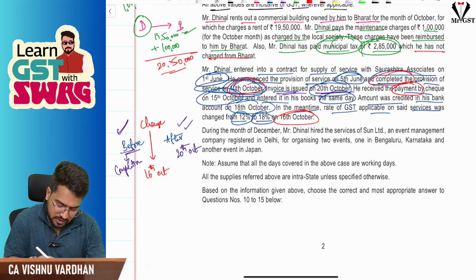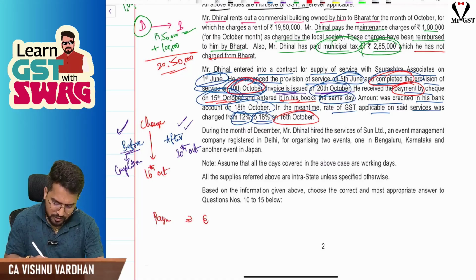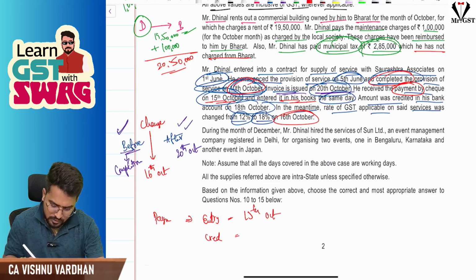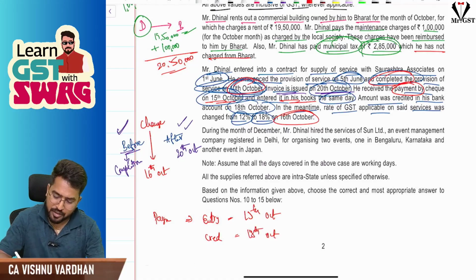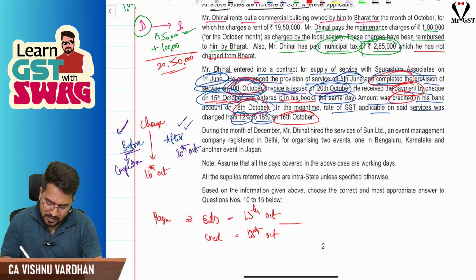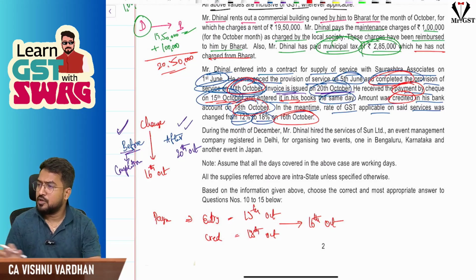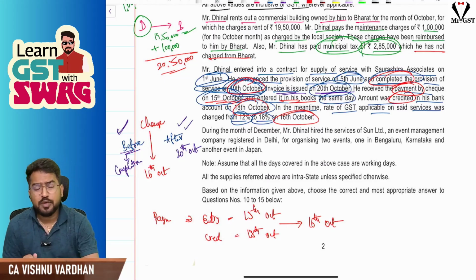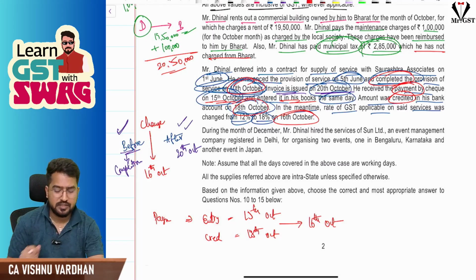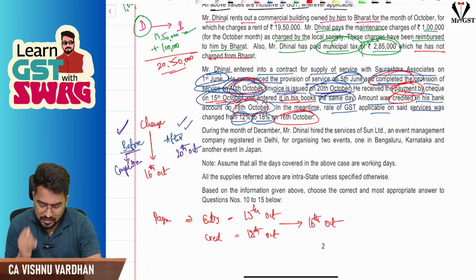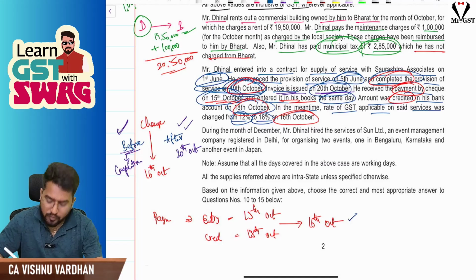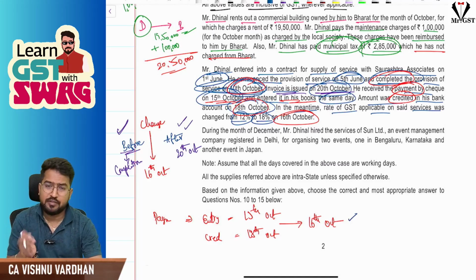Payment by cheque, 15th October entry. If you see, payment entry is on 15th October, credit is on 18th October. Okay, credit is happening on 18th October. Now change has happened on 16th October. Correct. So generally, if you see date of payment, we will take entry or credit, whichever is earlier. But here, when there is change in rate of tax, you will follow the same principle: date of payment, entry or credit, whichever is earlier.